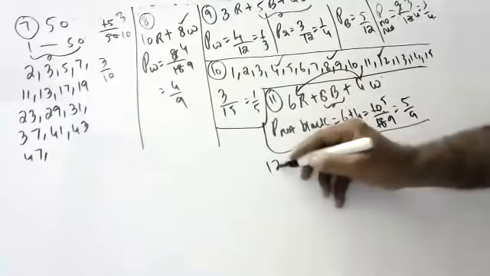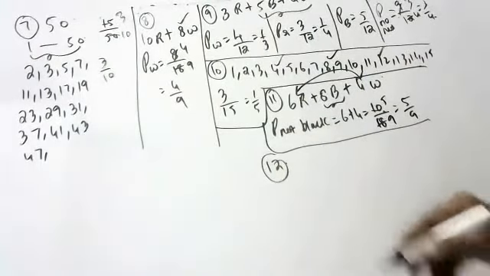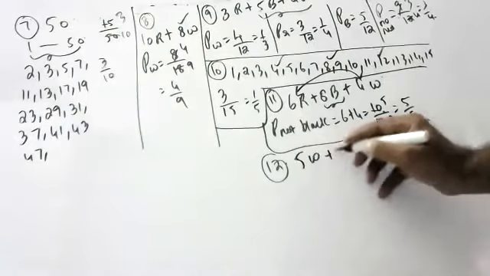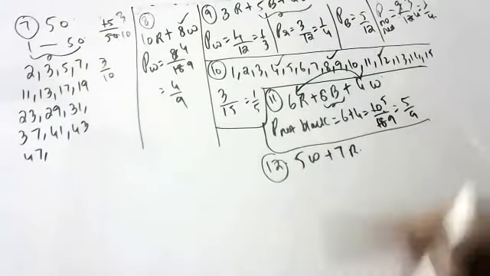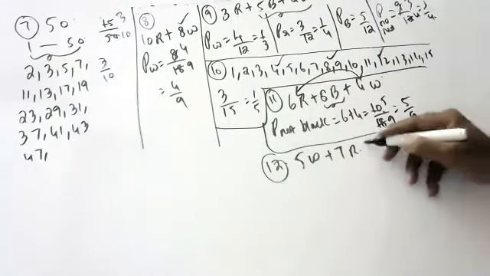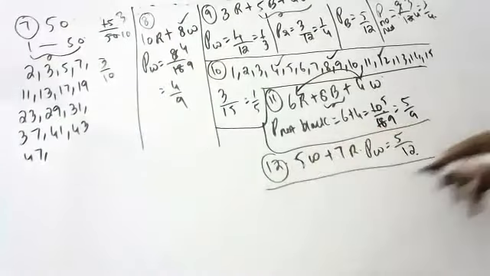Hansika, are you there? Yes, sir. Tell one more sum. A bag contains 5 white balls, 7 red balls. One ball is drawn at random. What is the probability that it is white? 5 by 12. Yeah, say one more sum, Hansika.